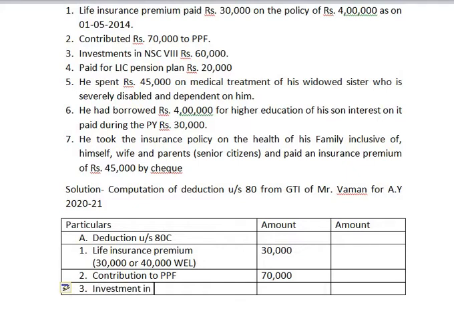What is the amount invested? 60,000. The amount that is invested is qualified for deduction. We are done with all the deductions that are there under section 80C.